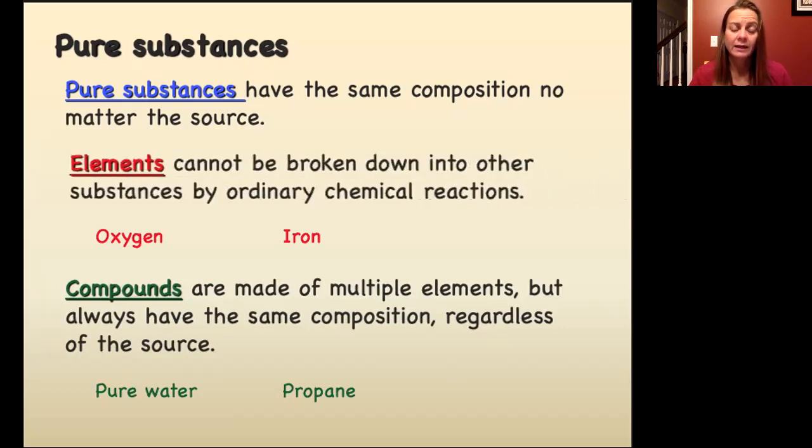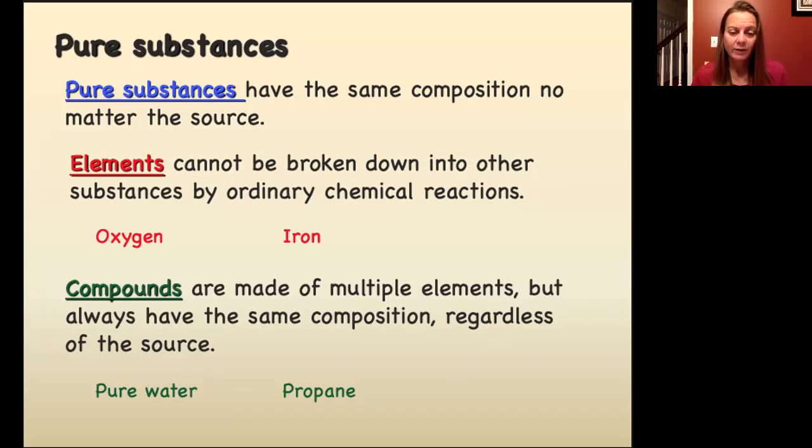Elements can't be broken down into other substances by ordinary chemical reactions. An element is the smallest unit that retains its chemical identity. And it can't be broken down by ordinary chemical reactions. We know that elements are made up of protons, neutrons, and electrons. But if we break it down, we change its identity, and we have to have a nuclear reaction in order to do that. Okay, so two main classifications, mixtures and pure substances.